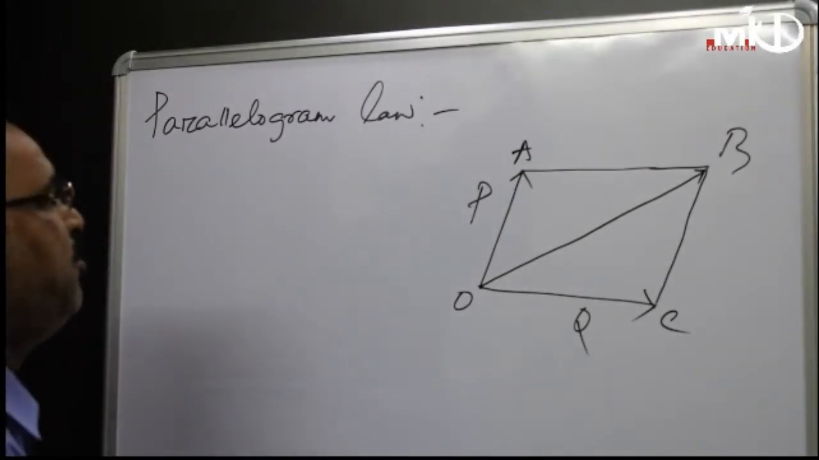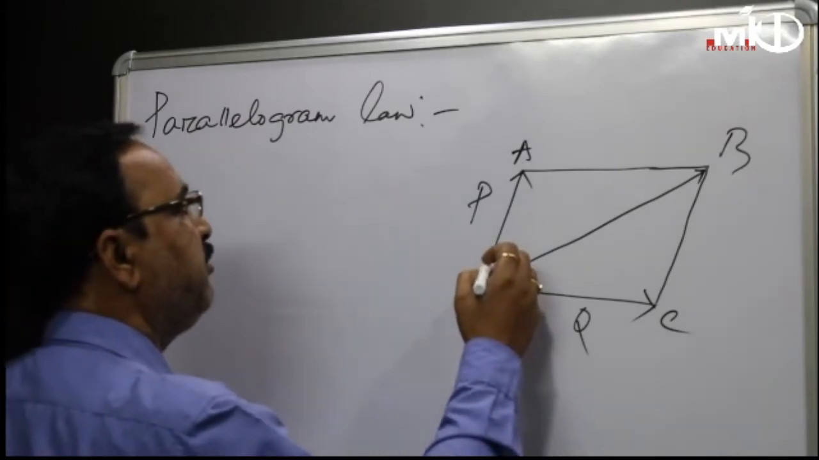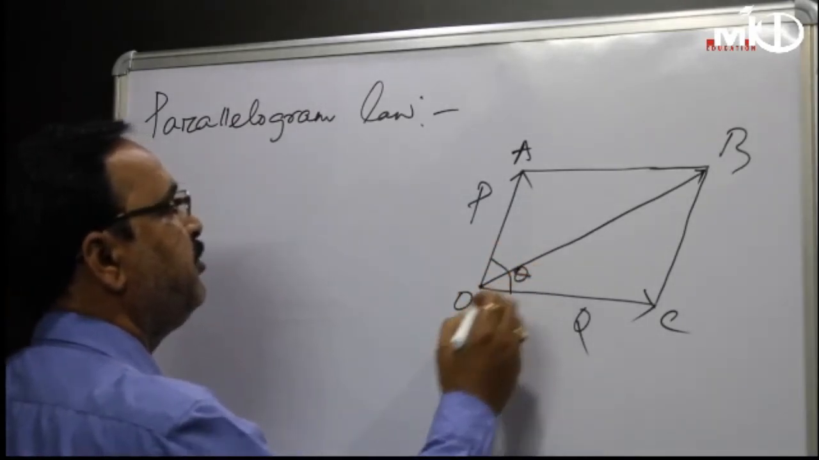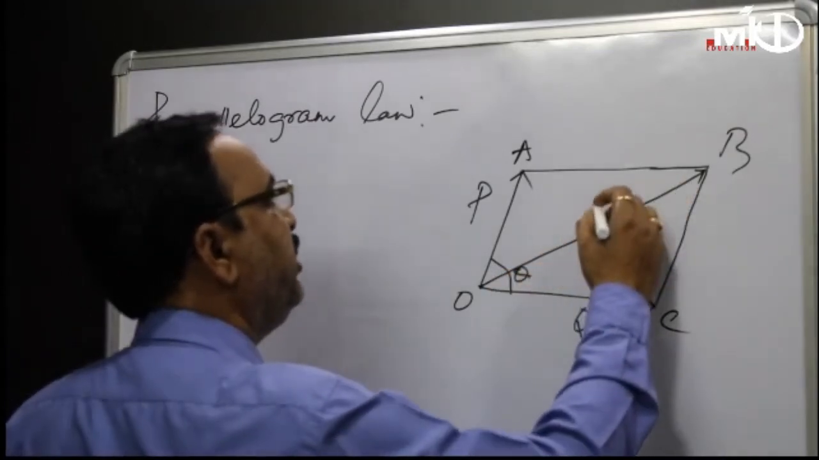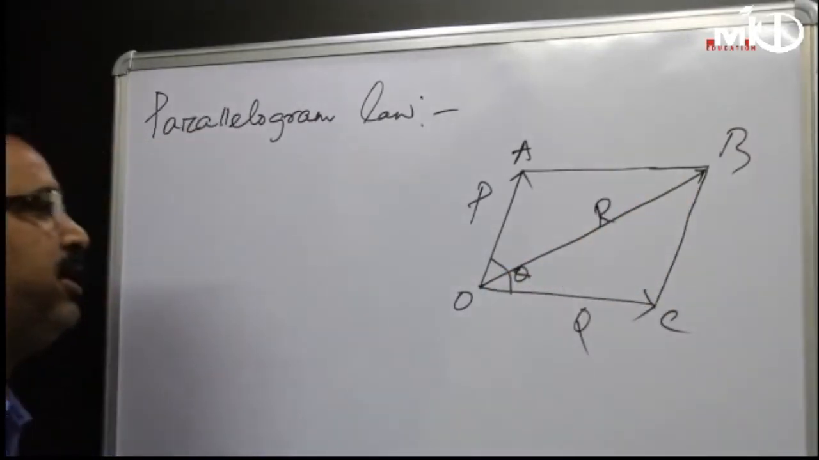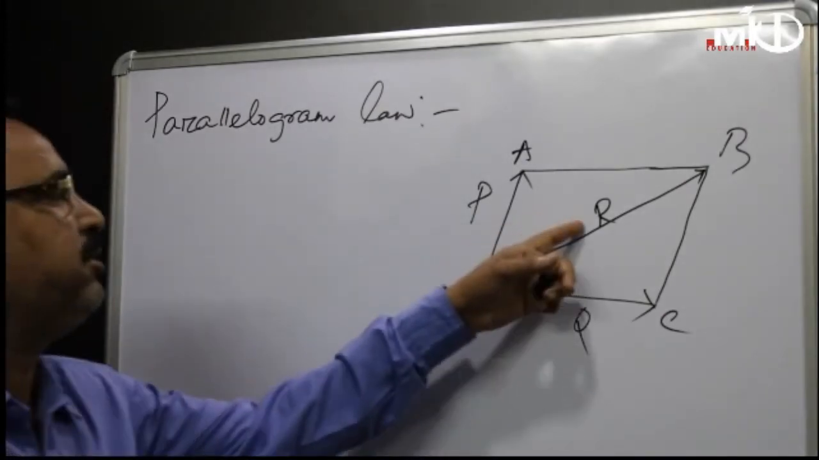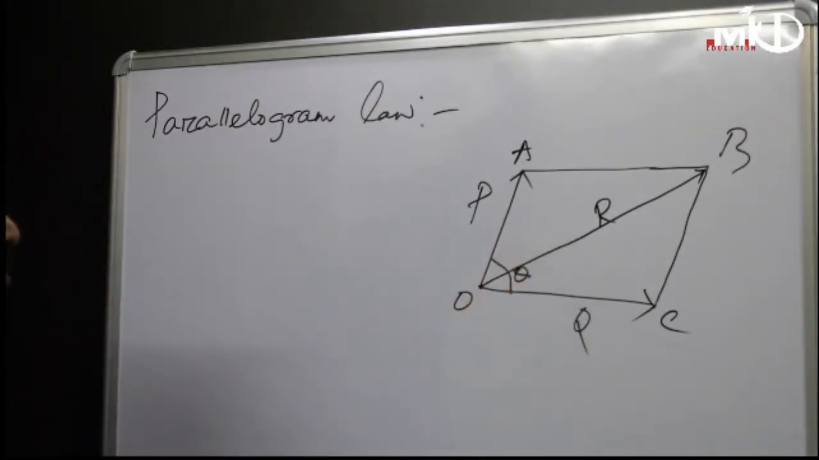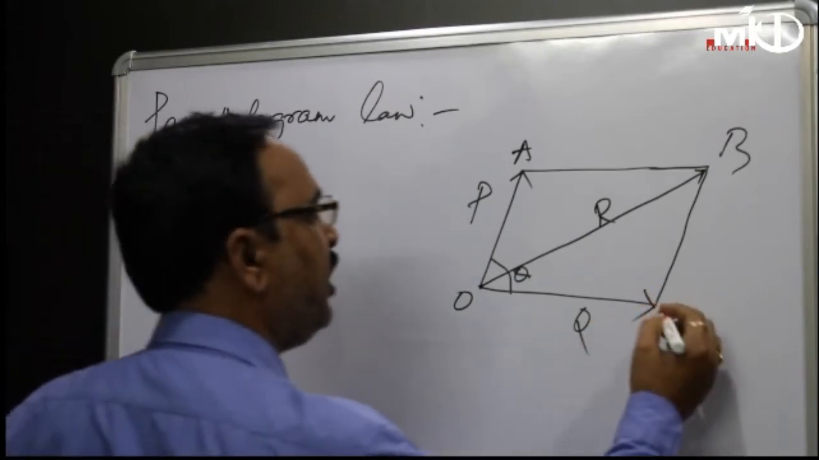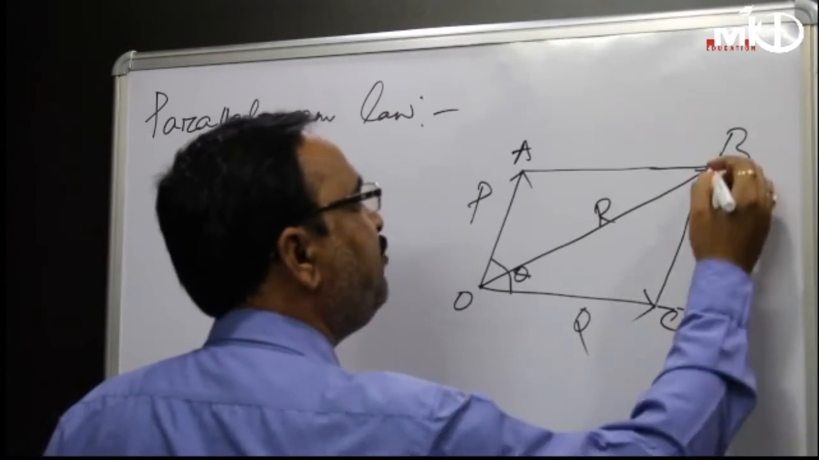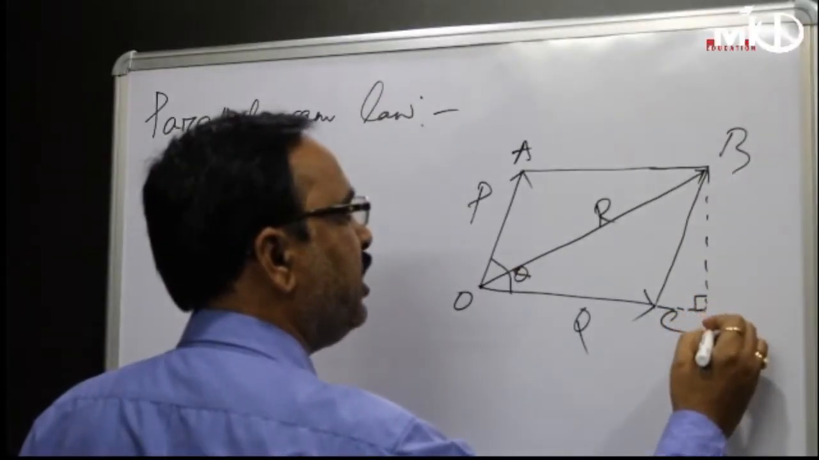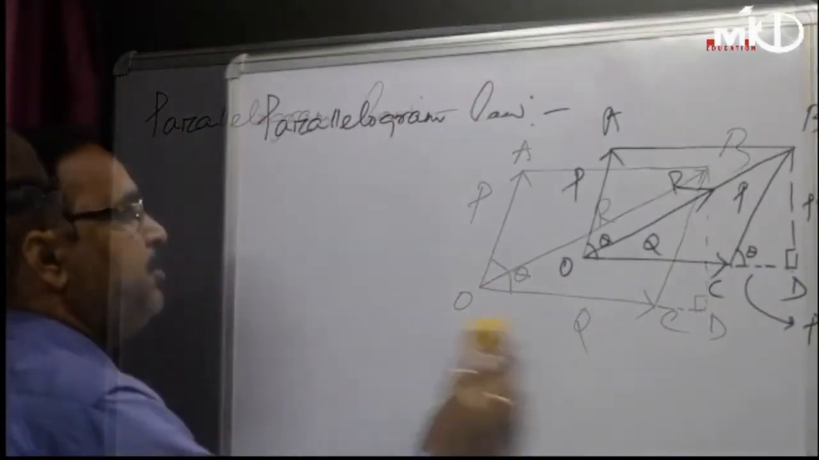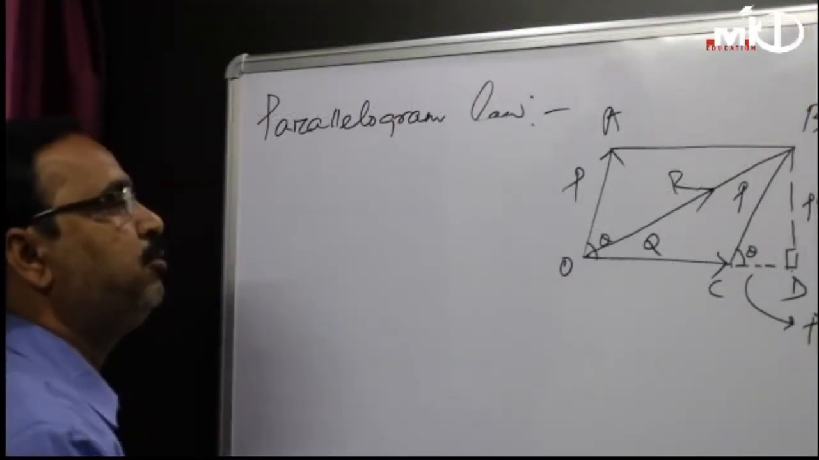Okay? Then let this angle be theta. P is the force, Q is the force, and let this be R. R is the resultant of these forces. So R represents the resultant of the force. So we go for the proof. Let us draw a perpendicular from point B, let it meet at point D. As per the statement of the parallelogram law, we have to prove that.